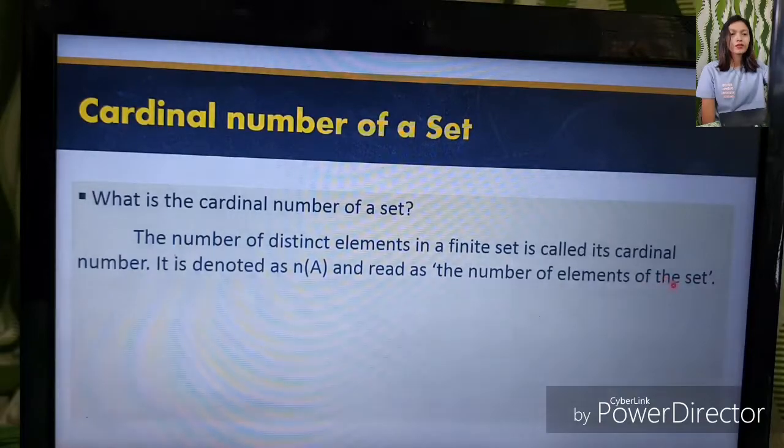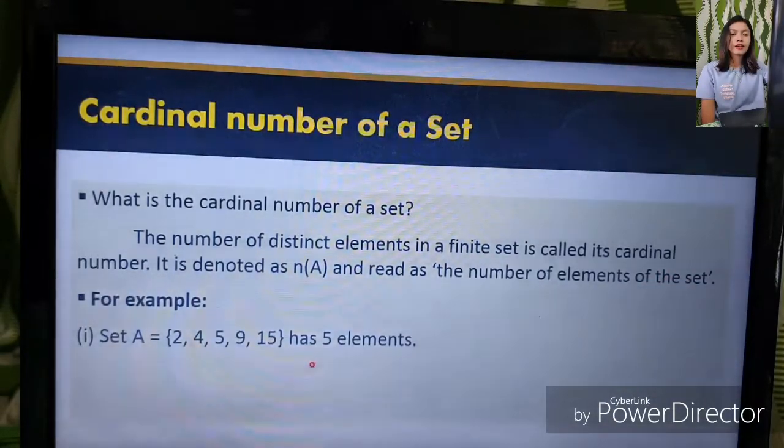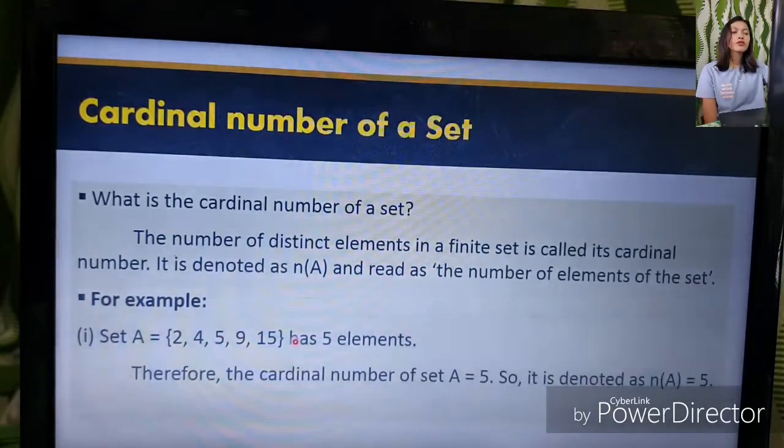For example, set A has 2, 4, 5, 9, and 15. So we're going to count, it has 5 elements. Therefore, the cardinal number of set A is equal to 5. It is denoted as the number of elements in set A is equal to 5.